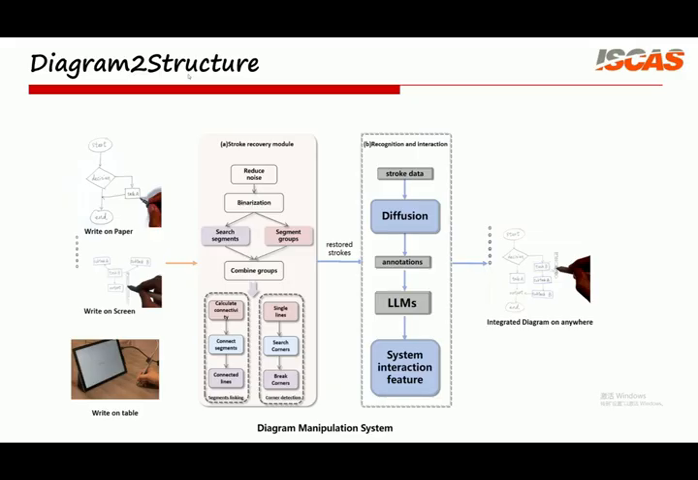To address these problems, we propose the DiagramDiff framework. Its goal is to transform offline diagrams from ordinary images into standardized structured data, thereby improving the ability of large language models to understand and interact with diagrams. The overall method consists of two main modules.